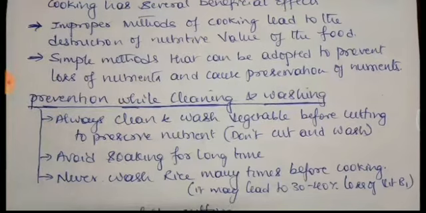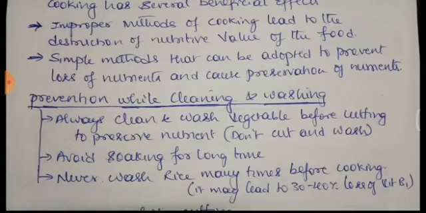Always clean and wash vegetables before cutting to preserve nutrients. Before cutting only you should wash the vegetables, and don't cut and then wash. Before cutting, wash it and then cut it. Some people used to cut the vegetables and then wash them again. It leads to loss of nutrients. Washing is going to remove a small amount of nutrients.